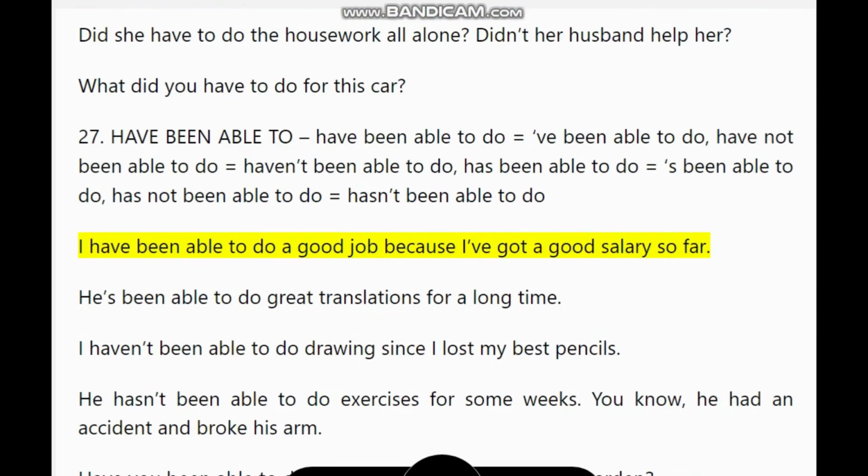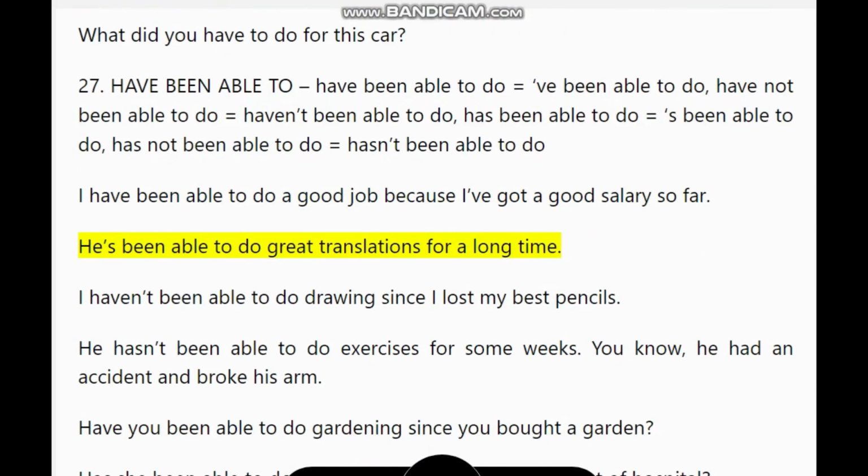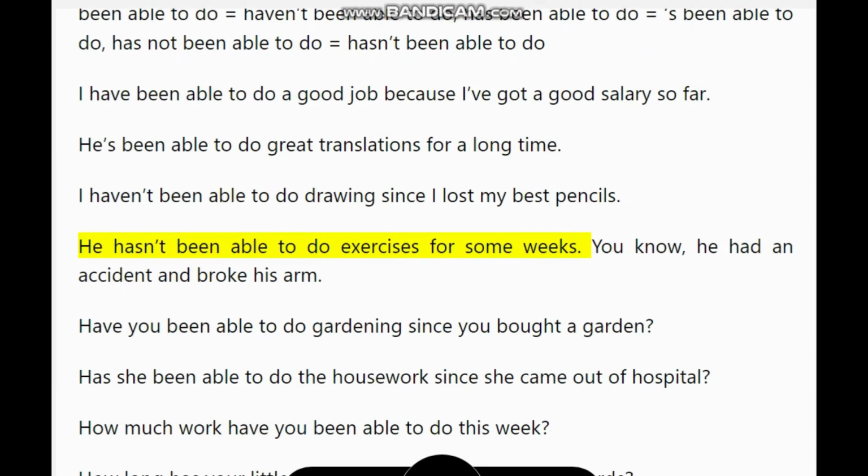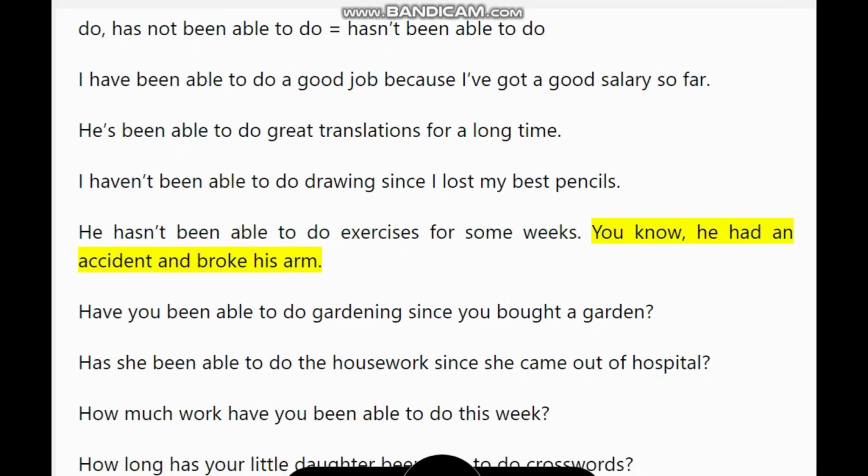I have been able to do a good job because I've got a good salary so far. He's been able to do great translations for a long time. I haven't been able to do drawing since I lost my best pencils. He hasn't been able to do exercises for some weeks. You know, he had an accident and broke his arm.